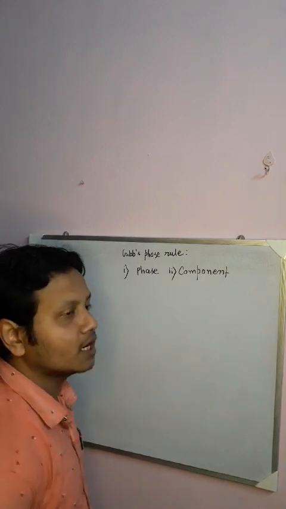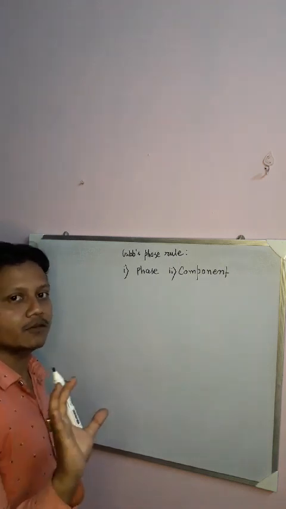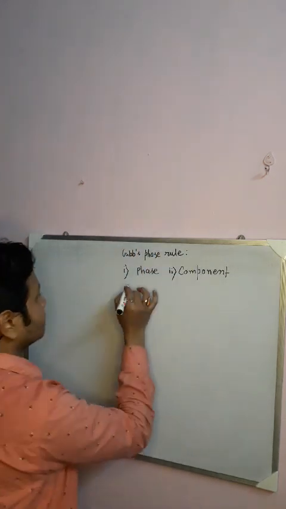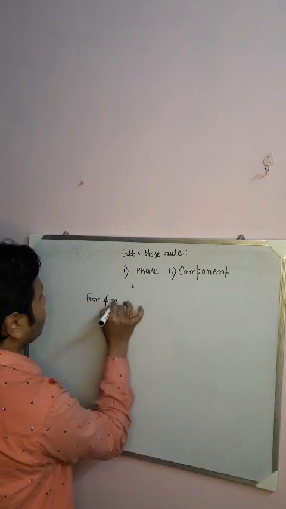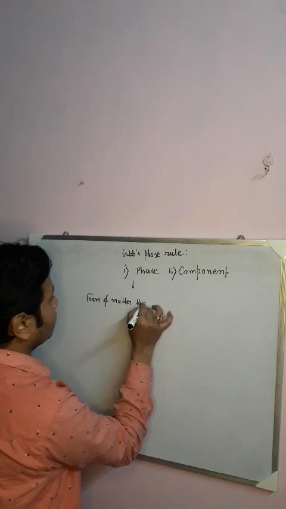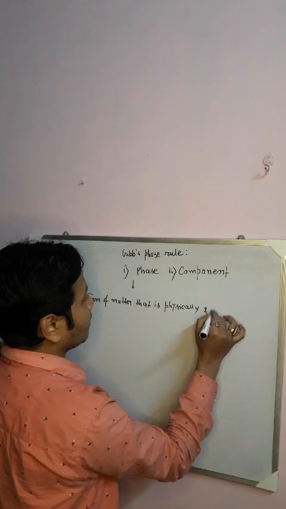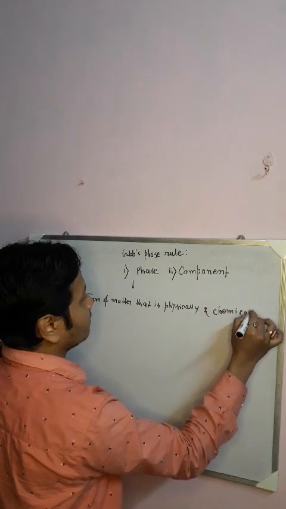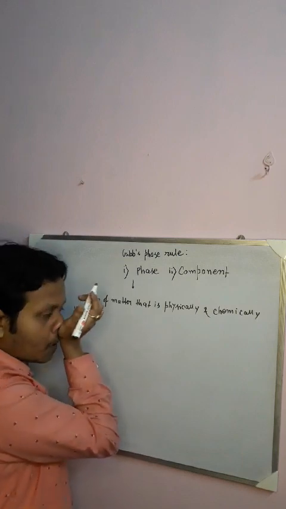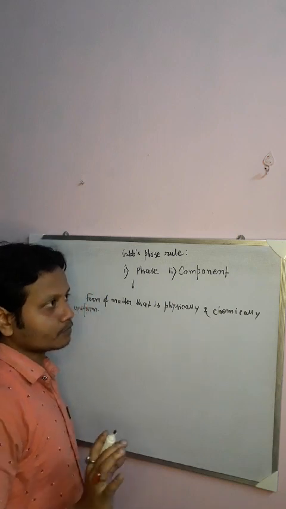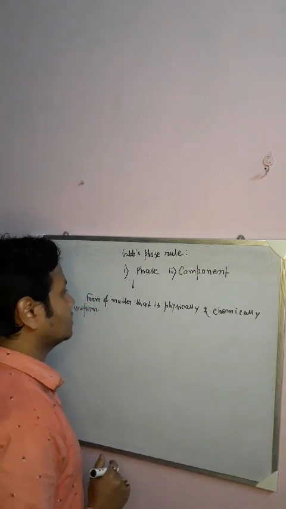Now as I told earlier, a phase is nothing but a form of matter that is physically or chemically uniform. Or you can say more commonly that a homogeneous part of a heterogeneous system that is separated from all other parts by distinguishable boundary.